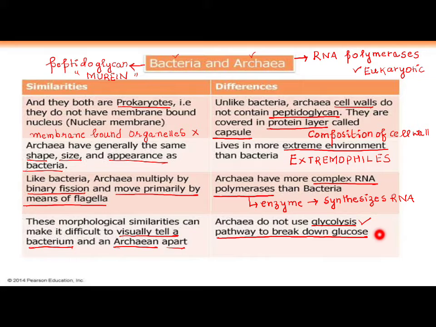So evolution wise, if I see the metabolism of archaea, they are close to eukaryotes. If I see the structure of archaea, they are close to prokaryotes. Maybe this is the reason why they are so unique. This is the reason why we separated Monera into archaea and bacteria, because archaea have their own characters.